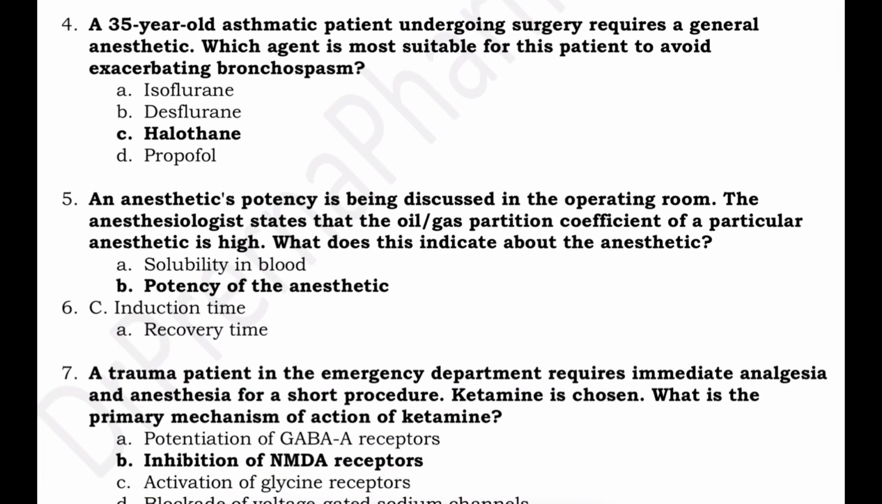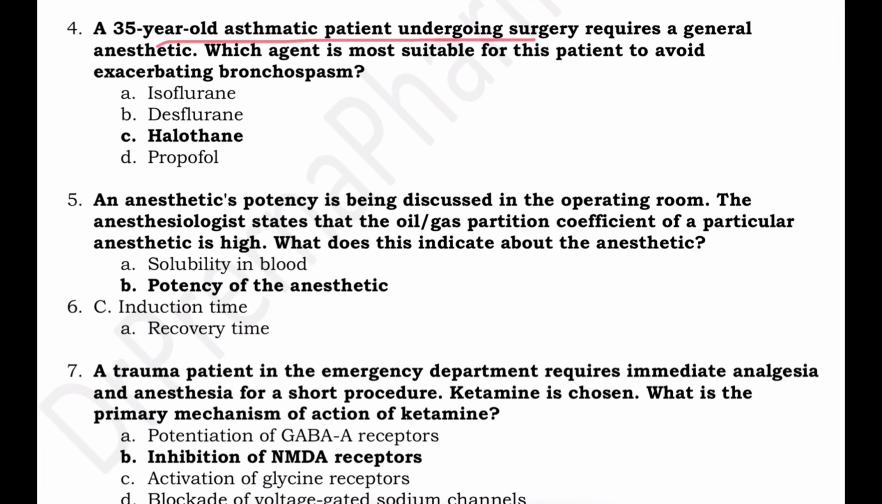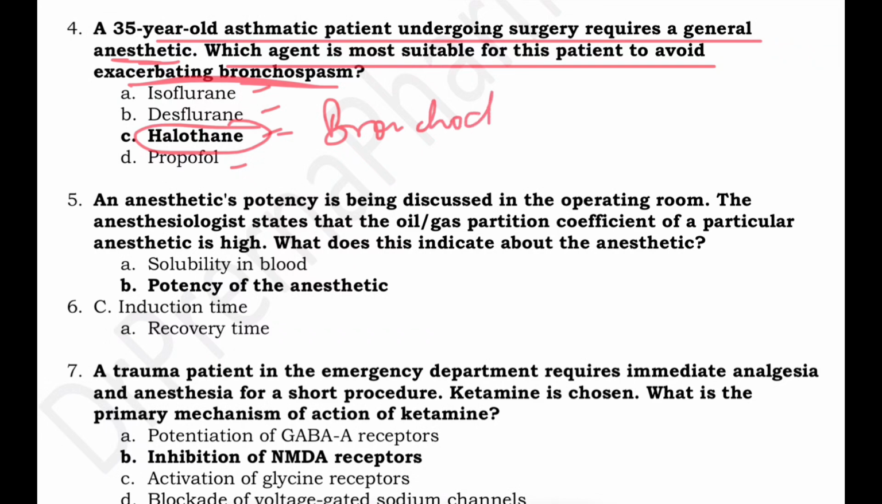A 35-year-old asthmatic patient undergoing surgery requires a general anesthetic. Which agent is most suitable for this patient to avoid exacerbating bronchospasm? In an asthmatic patient, which agent is most suitable to avoid bronchospasm? Isoflurane, desflurane, halothane, propofol. Out of these, halothane is a bronchodilator, and it also suppresses the airway reflexes, so it is ideal for asthmatic patients.